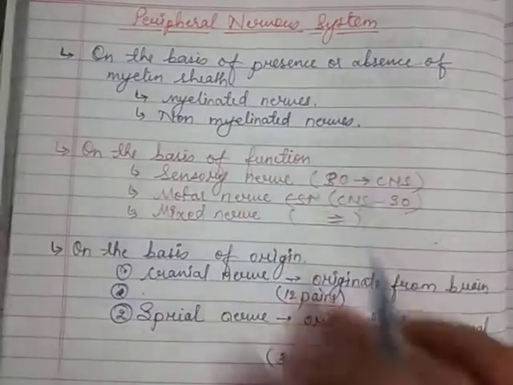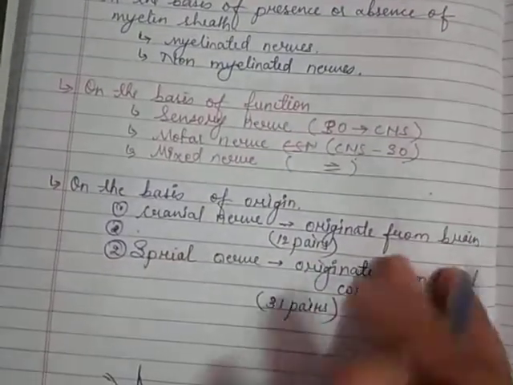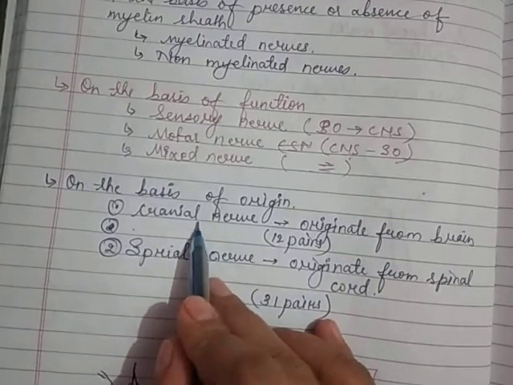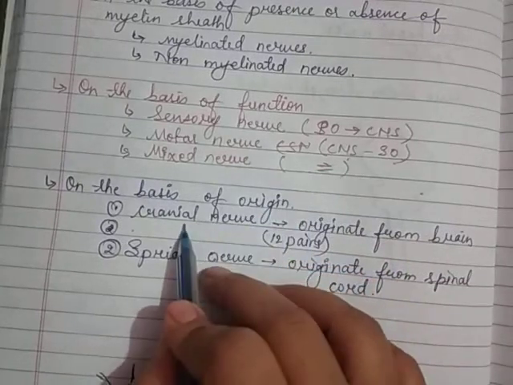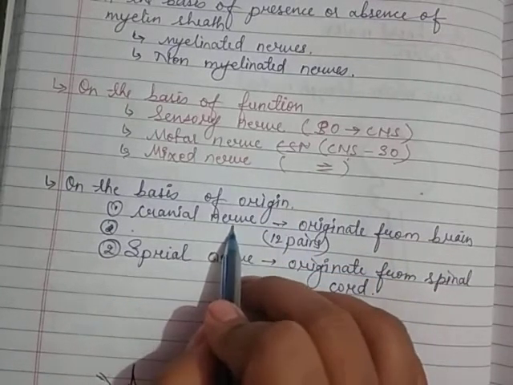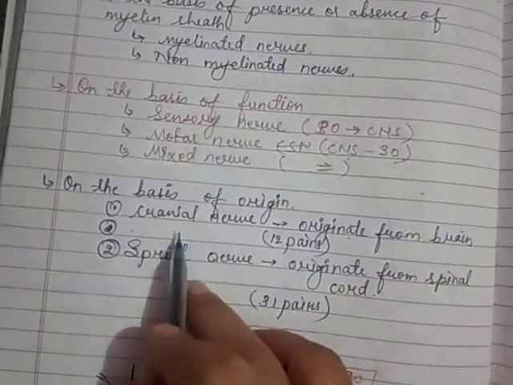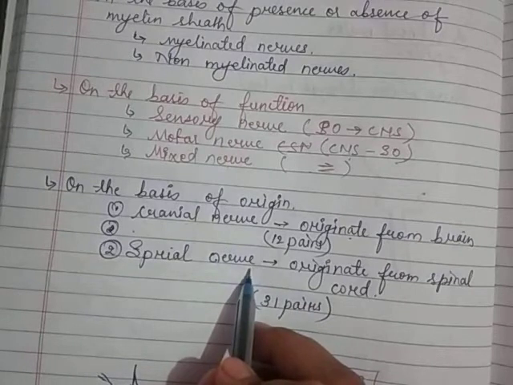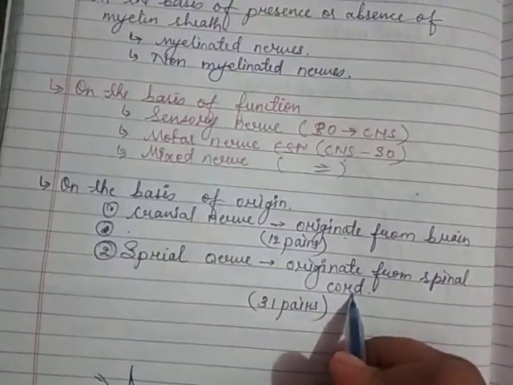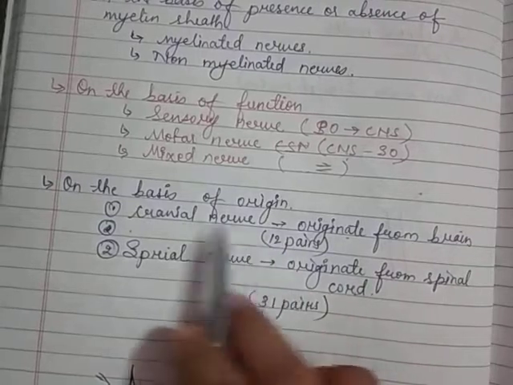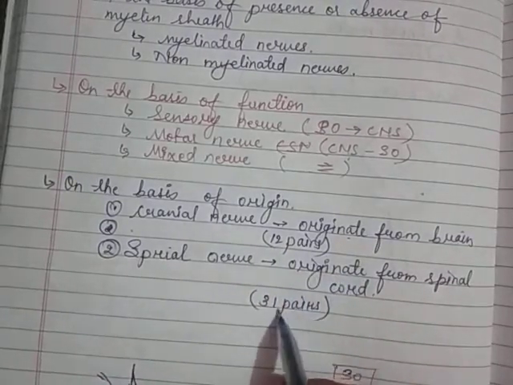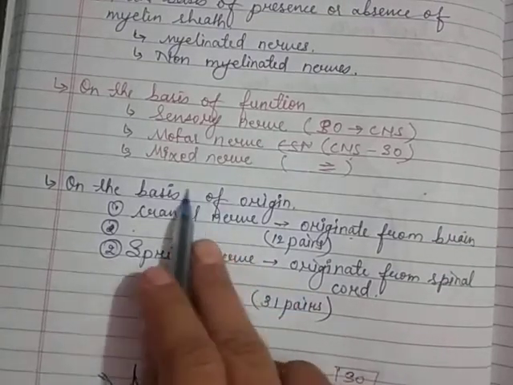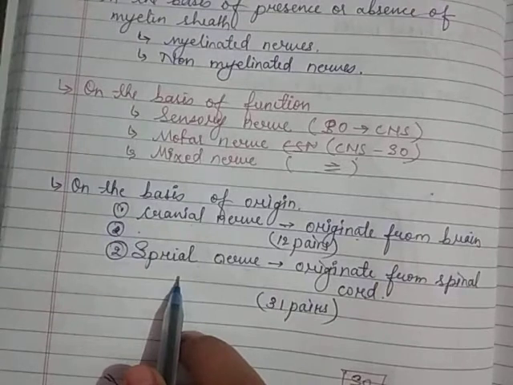Yes, so on the basis of origin, there are two types of nerves, meaning where is their origin? They are of two types. The cranial nerves originate from the brain, so they are called cranial nerves, and the spinal nerves originate from the spinal cord. Yes, there are 12 pairs of cranial nerves and 31 pairs of spinal nerves. In detail, we are going to see these cranial nerves and spinal nerves.